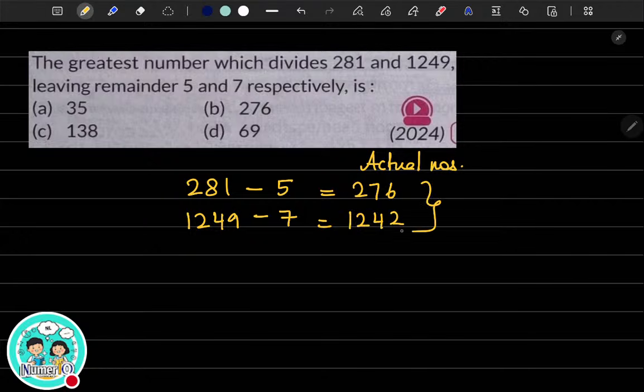Right? You have to find the greatest number which divides these two numbers, the actual numbers, perfectly. So always, a number which divides the given numbers means they are asking for a smaller number, and if the required answer is smaller, it is going to be the HCF. So find the HCF of 276 and 1242. Do it and tell me. Take your time.